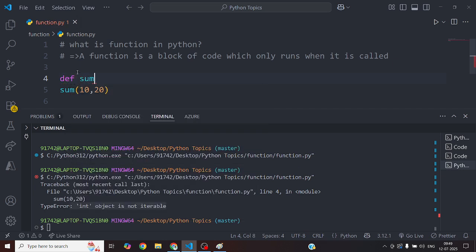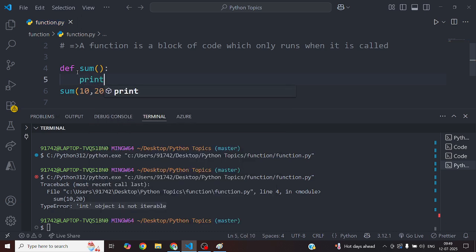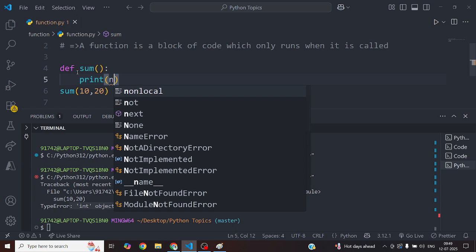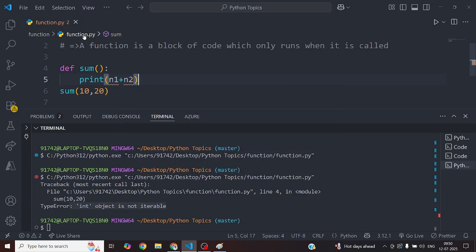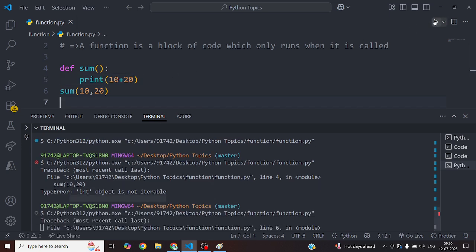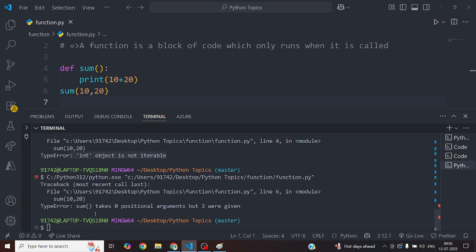def sum, open and close brackets, colon, print n1 plus n2. Now you will tell me that 10, 20 are n1 plus n2. Suppose these are 10 plus 20, right? If I run, you can see what?